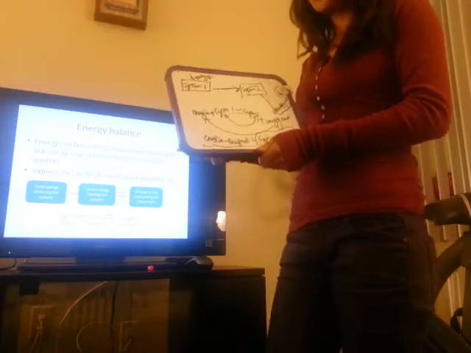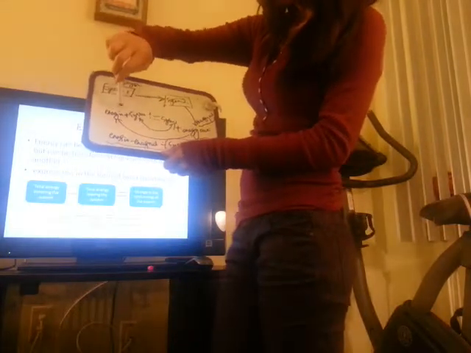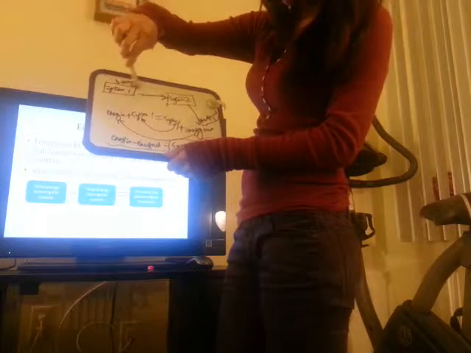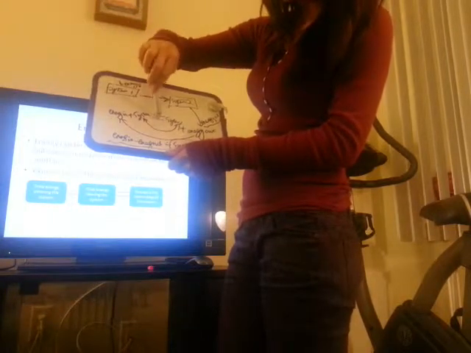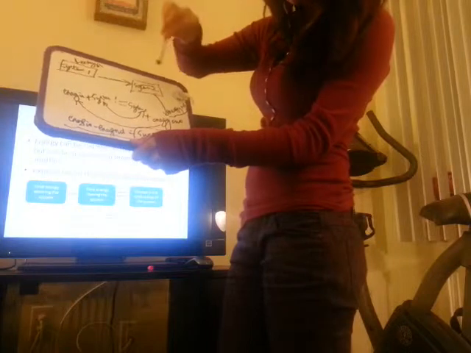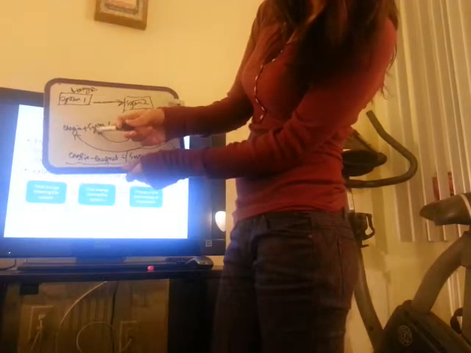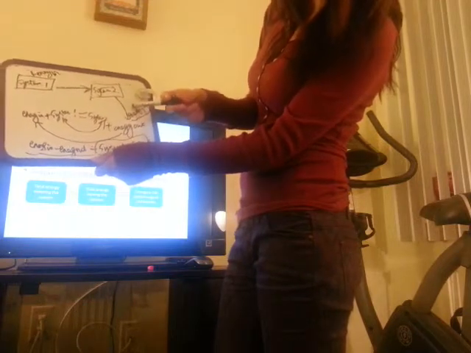According to the first law of thermodynamics, energy is conserved. So the energy in here plus energy of system 1 should equal the energy out here plus the energy of system 2. If we move the energy out to the left part, it should be energy in minus energy out. Then we move system 1 to the right part.